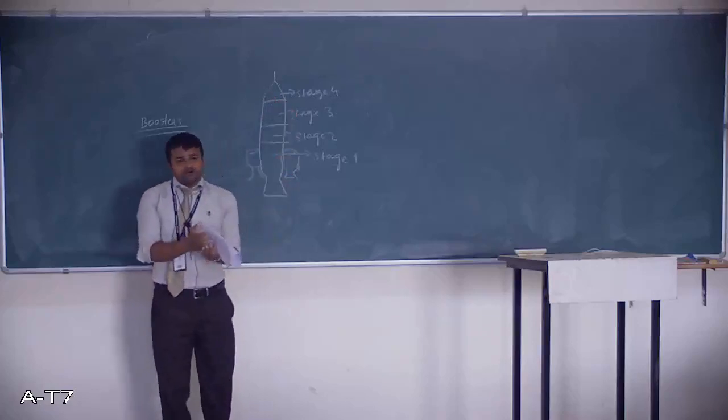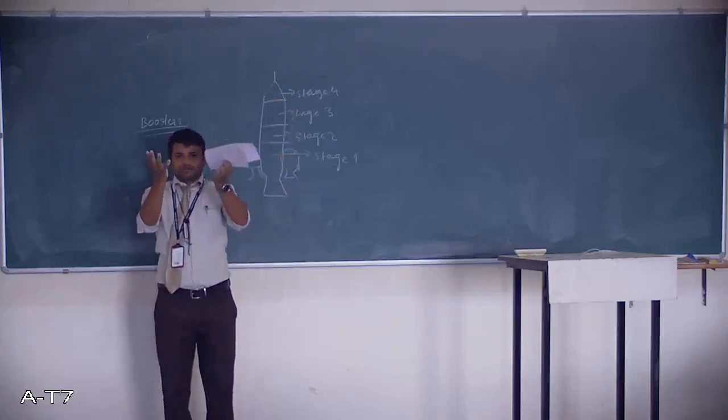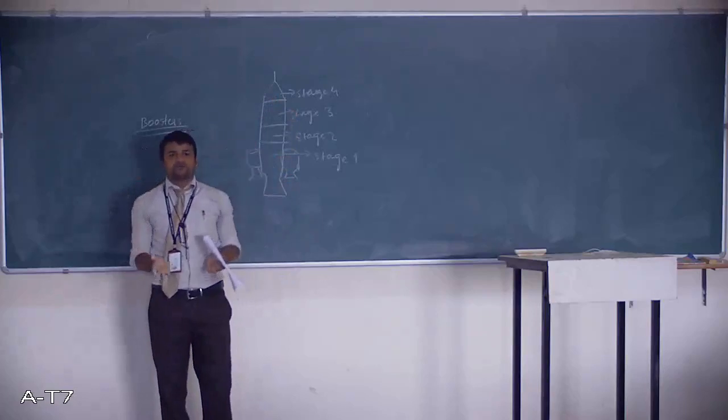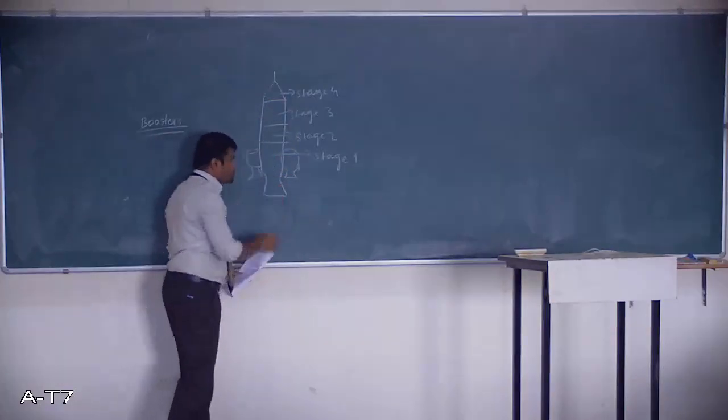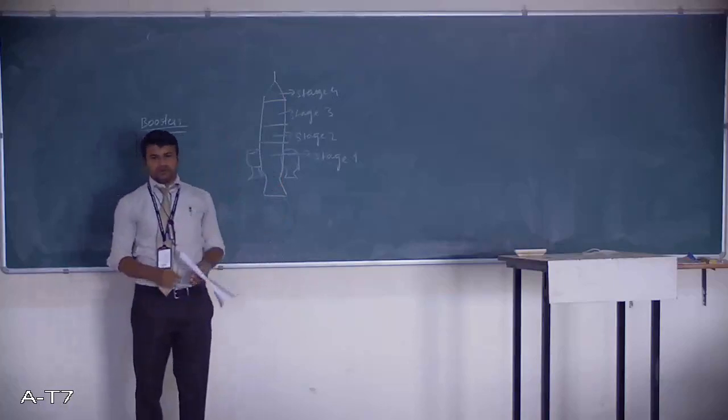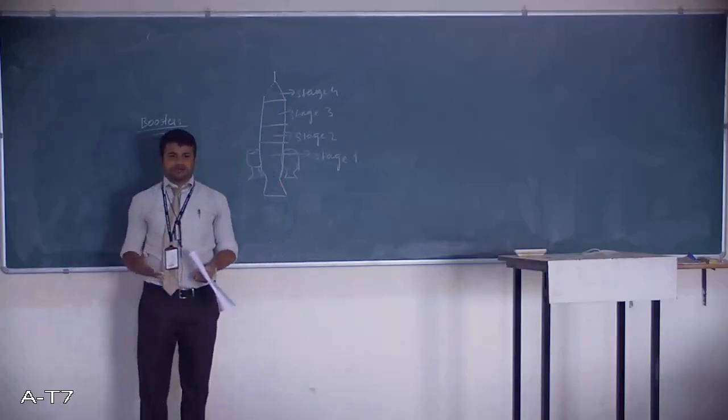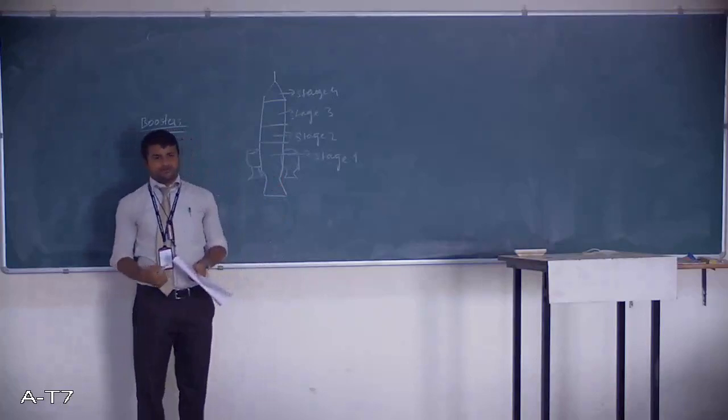If I want to lift the whole rocket, it is very difficult to use only the rocket's thrusters. For that we need additional energy, additional power, or additional thrust.